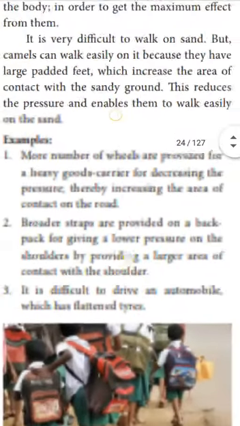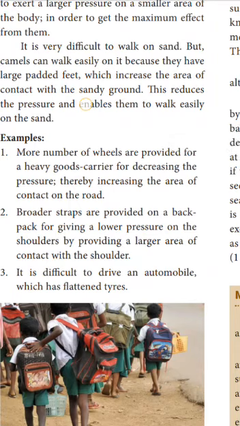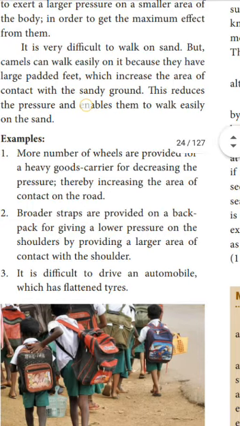More number of wheels are provided for a heavy goods carrier for decreasing the pressure. If the vehicle has more number of wheels, it will decrease the pressure because it has more area. If the area is more, it will decrease the pressure. That's why goods carriers have more number of wheels. By increasing the area of contact on the road, the pressure is reduced.